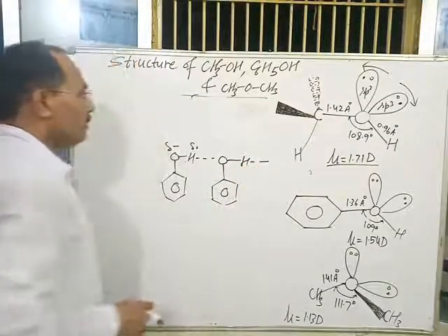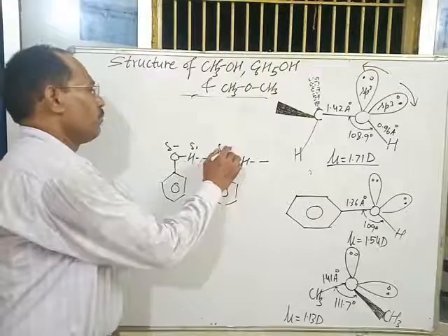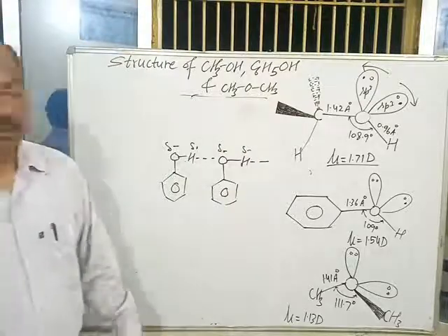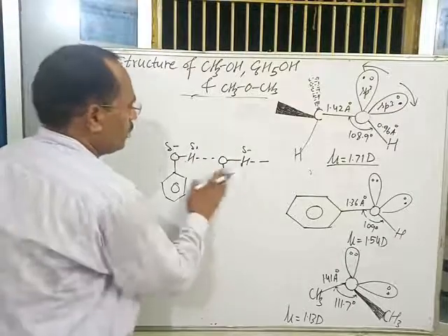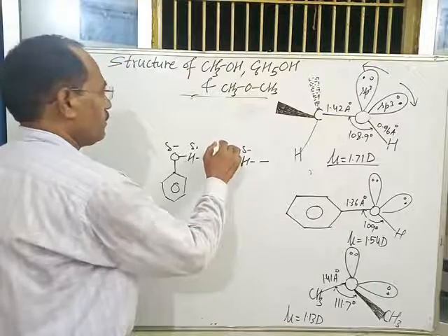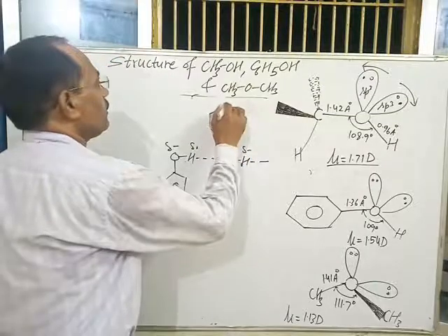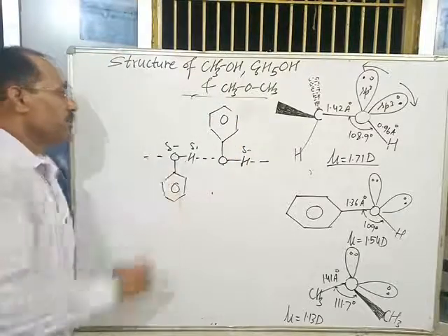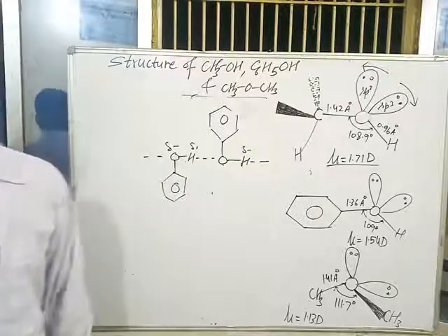This way, intermolecular hydrogen bonding is possible in phenol molecules. Okay, means this. Due to steric repulsion, the benzene ring is positioned on this side. Okay, this is the representation of intermolecular hydrogen bonding in phenol molecules.